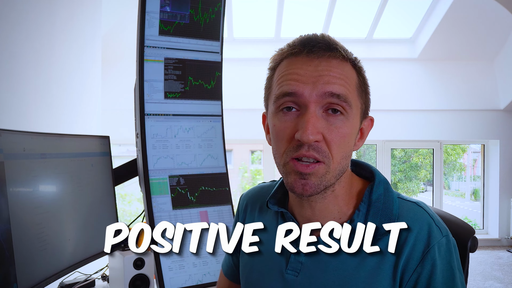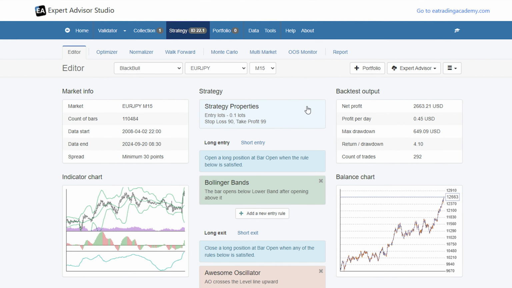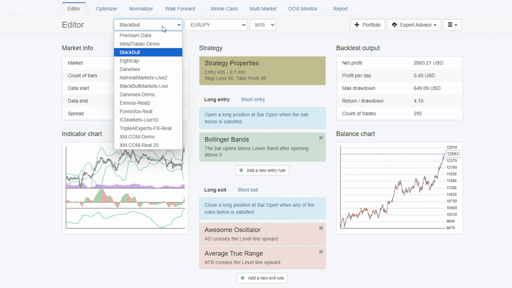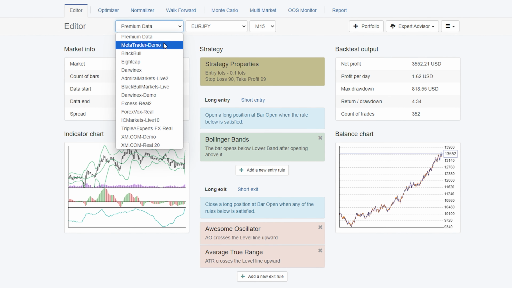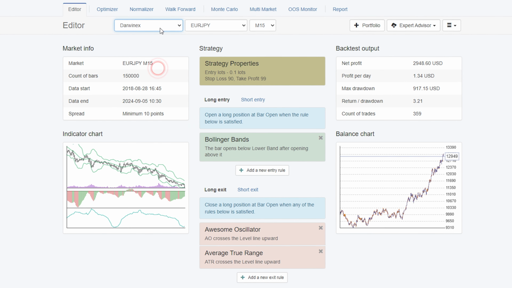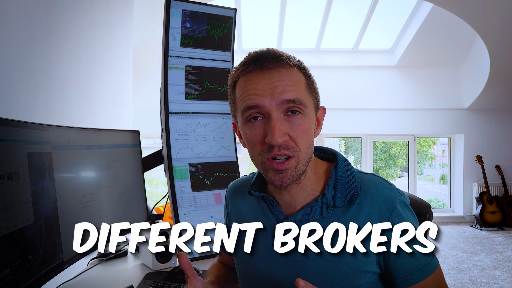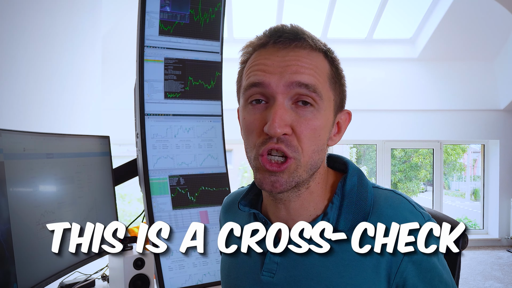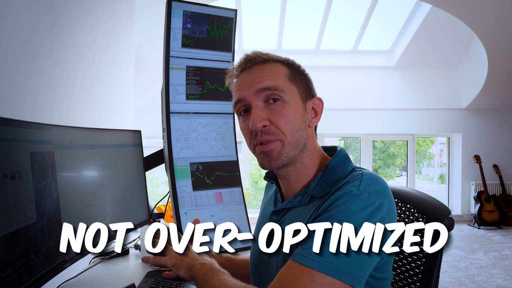And I can confirm this positive result because I have it on live accounts, and once I click on it, you will see that this is the backtest with the Black Bull data. You can check how this expert advisor performs with the premium data from the app, with the MetaTrader demo data, with another broker, and compare the results. But the fact that the backtest is profitable with different brokers says that it is a robust strategy behind the robot. This is a cross-check that we do to make sure we are trading not over-optimized strategies.